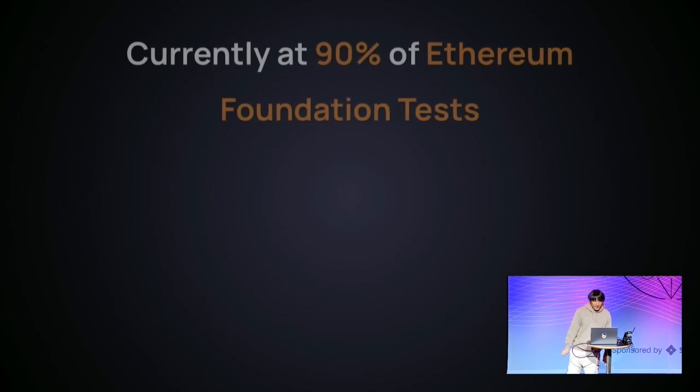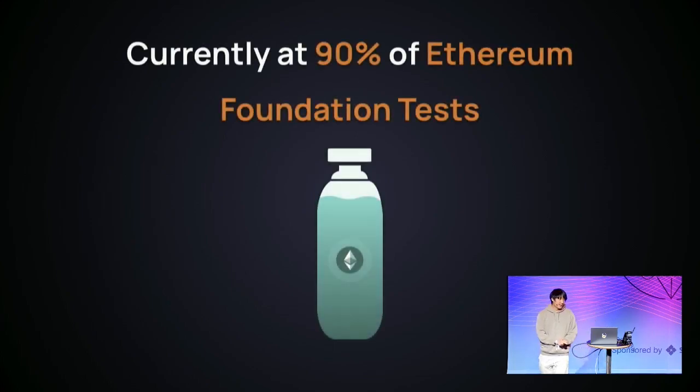So right now, we are passing 90% of the Ethereum Foundation tests. Just for context, some major L2 ZK VMs don't even run the tests, and some of them who do pass 14,000. They say the rest is not important, but in our case, we want to pass all the tests so that we can, for sure, say it's not a discussion between who is more aligned and who is not. We are aligned, and they cannot be more aligned than passing 100%.